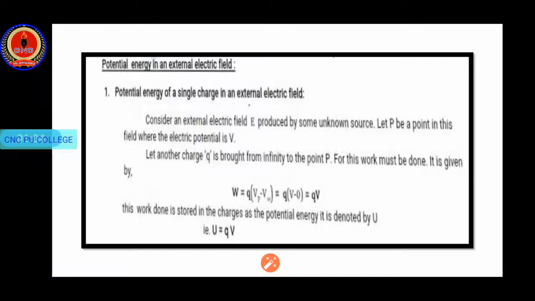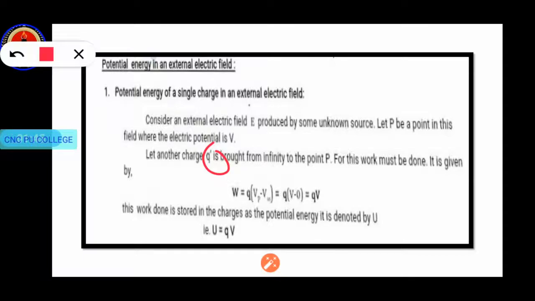So it is very simple. Just consider an external field E produced by an unknown source charge. Let P be a point in the influenced region, having potential V. So E is an electric field, and P is a point we are selecting in the electric field region, having potential V. Let a charge Q be brought from infinity to point P. For this, work must be done.